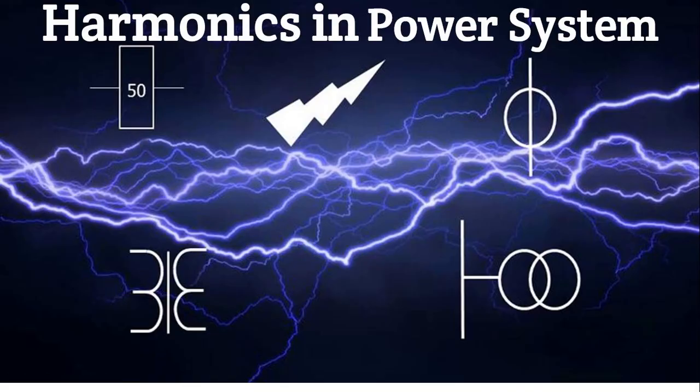Harmonics in the power system. Now when your power system deals with harmonics, it changes its power factor pattern, and it changes its real power or true power or reactive power pattern. When harmonics are not present, the system acts as an ideal system. But now we will see what happens when harmonics come into the picture. But before that, we have to recall or revise our basic knowledge from the previous subject, basic electrical.